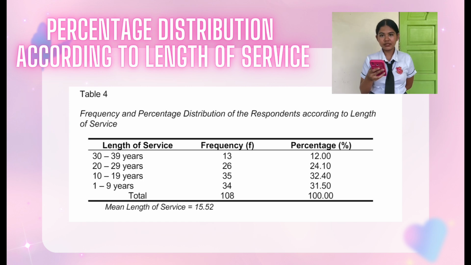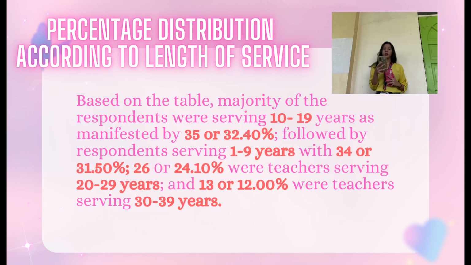Based on the table, the majority of the respondents were serving 10 to 19 years, as manifested by 35 or 32.40%, followed by respondents serving 1 to 9 years with 34 or 31.50%, 26 or 24.10% were teachers serving 20 to 29 years, and 13 or 12% were teachers serving 30 to 39 years.